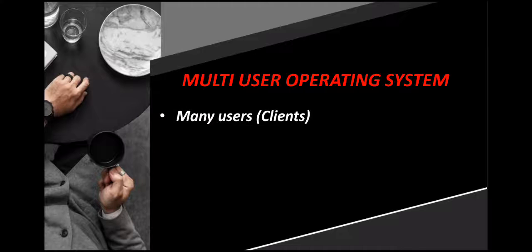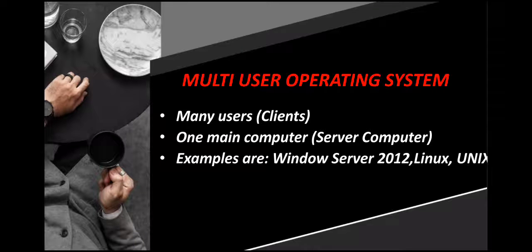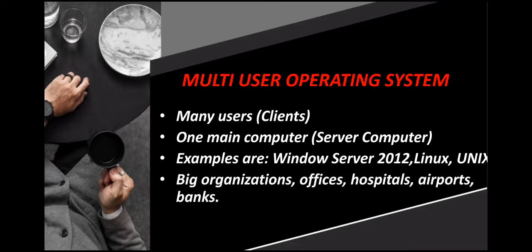So multi-user operating system allows many users, or we can say many clients, to communicate with the one main computer that is called the server computer. Its examples are Windows Server 2012, Linux and Unix. They are mostly used in big organizations, offices, hospitals, airports and banks. In big organizations where a large number of users want to communicate with a single system, they use multi-user operating system.